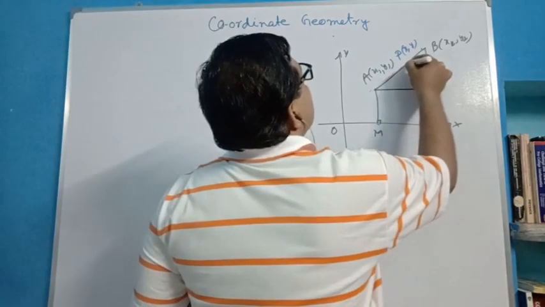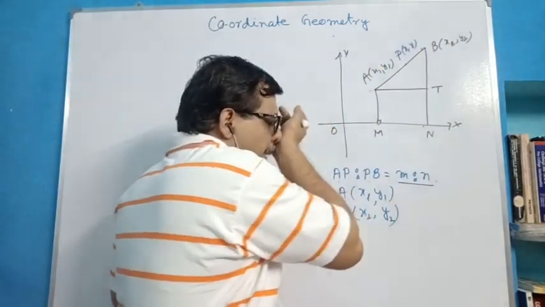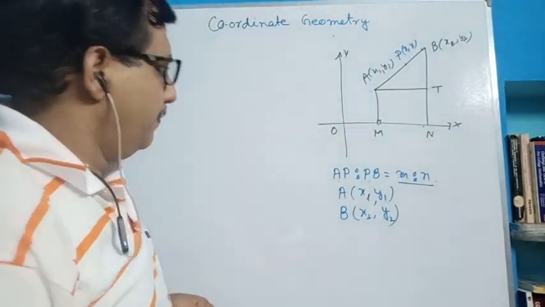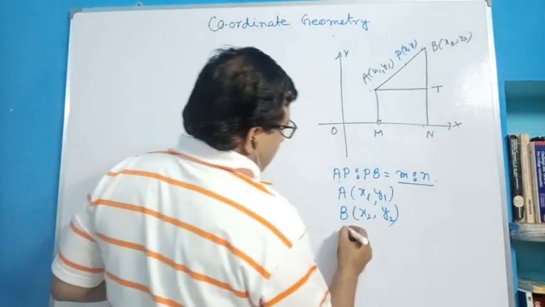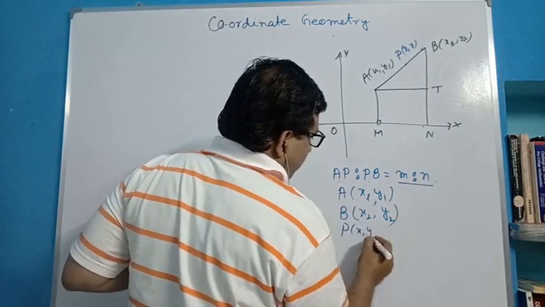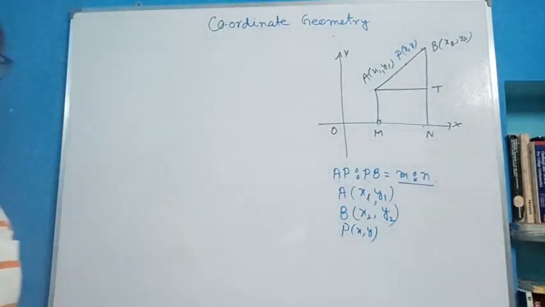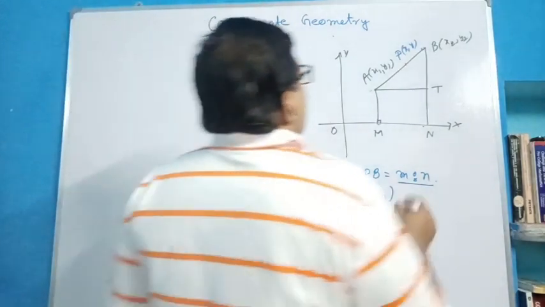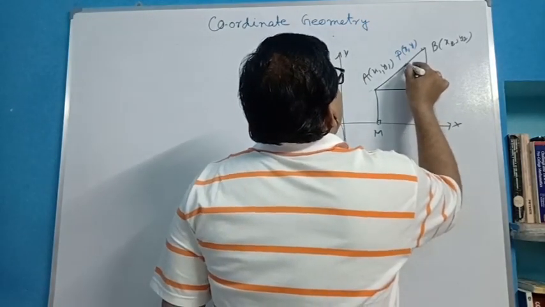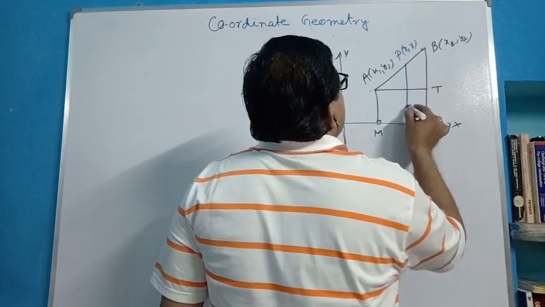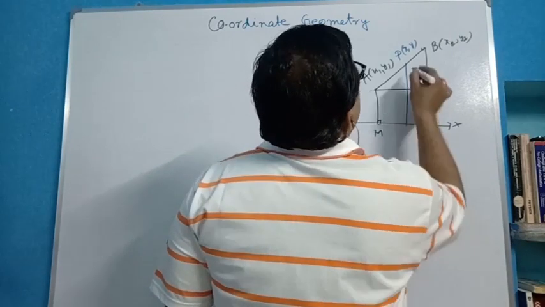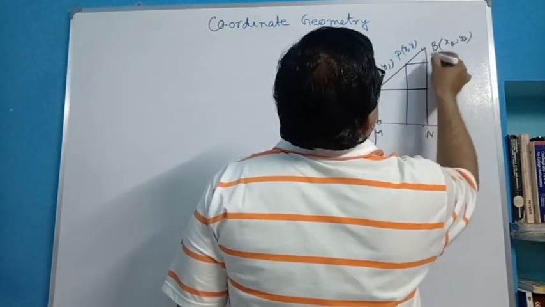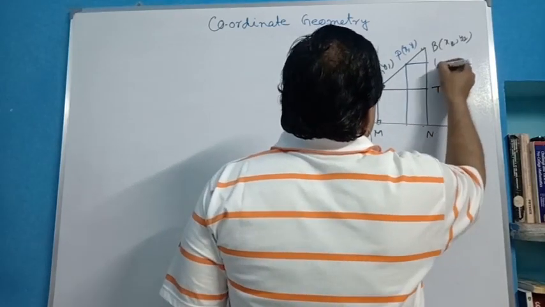AP is to PB as m is to n. Then we have to find out the coordinate of P. Suppose P is (x, y). Then we have to find out x and y. So if we draw a perpendicular from P to this line, and another perpendicular, suppose this is PQ,